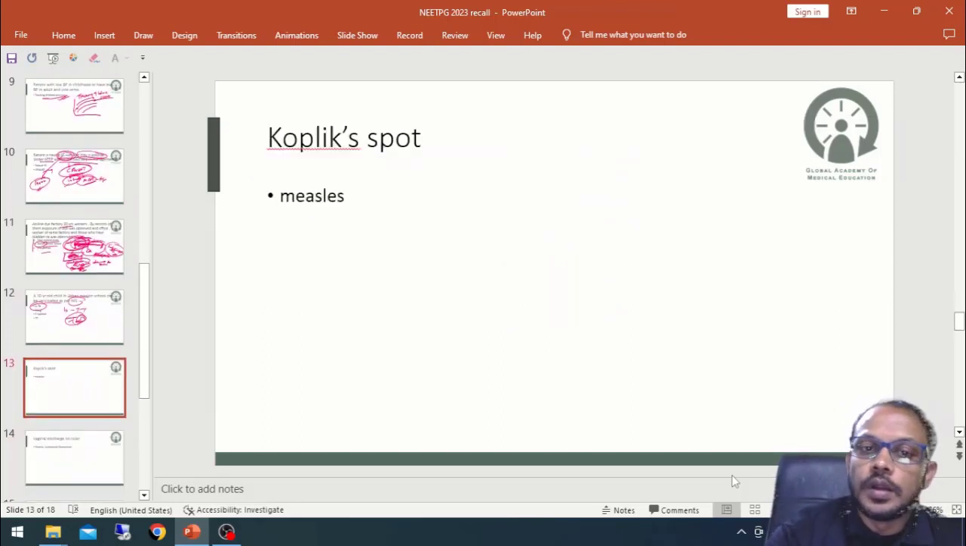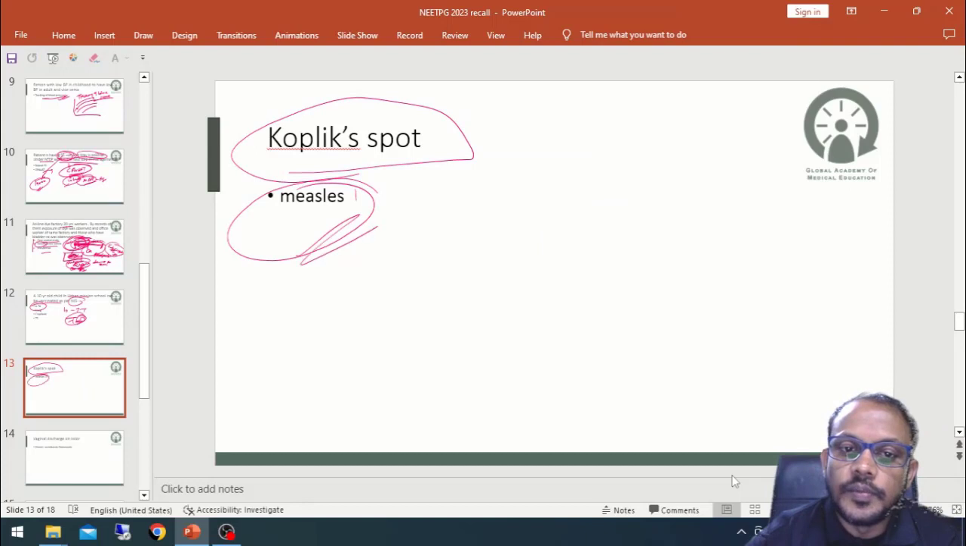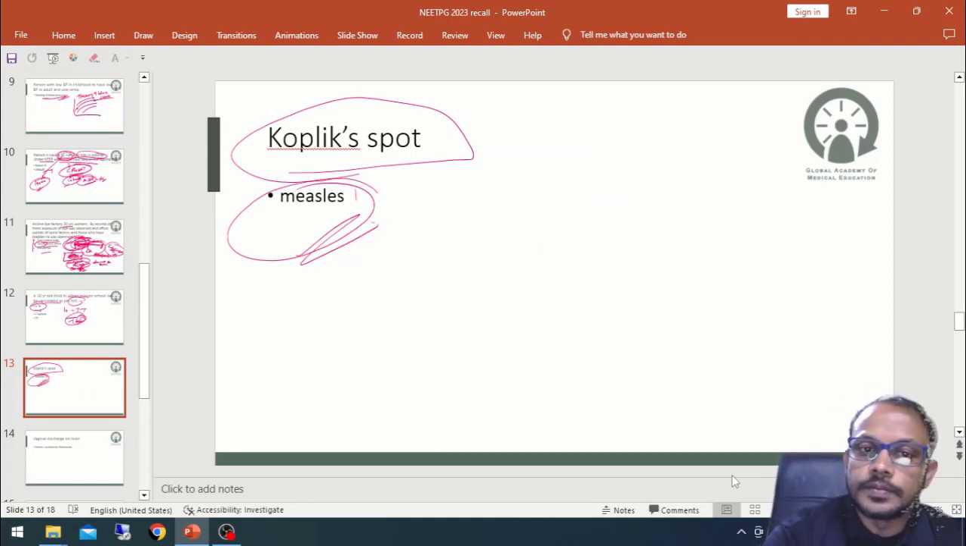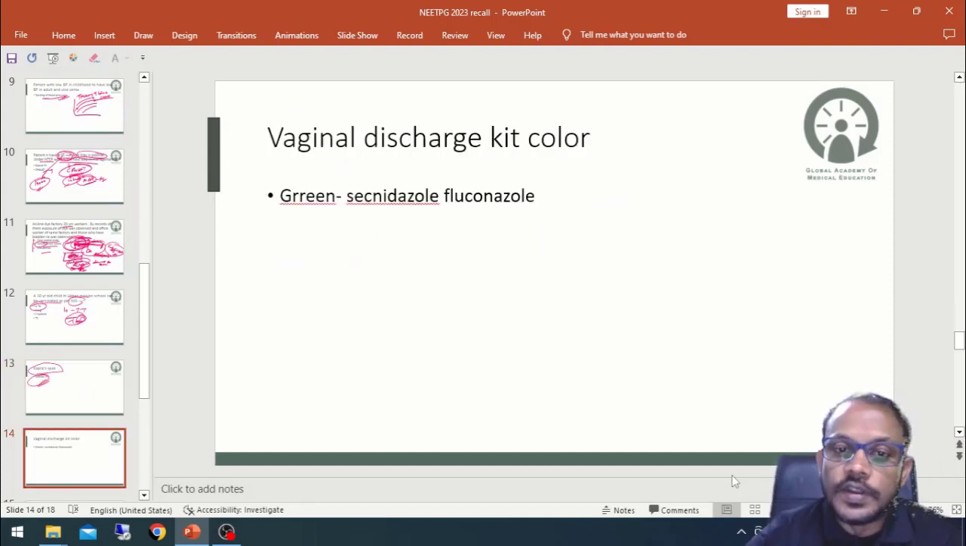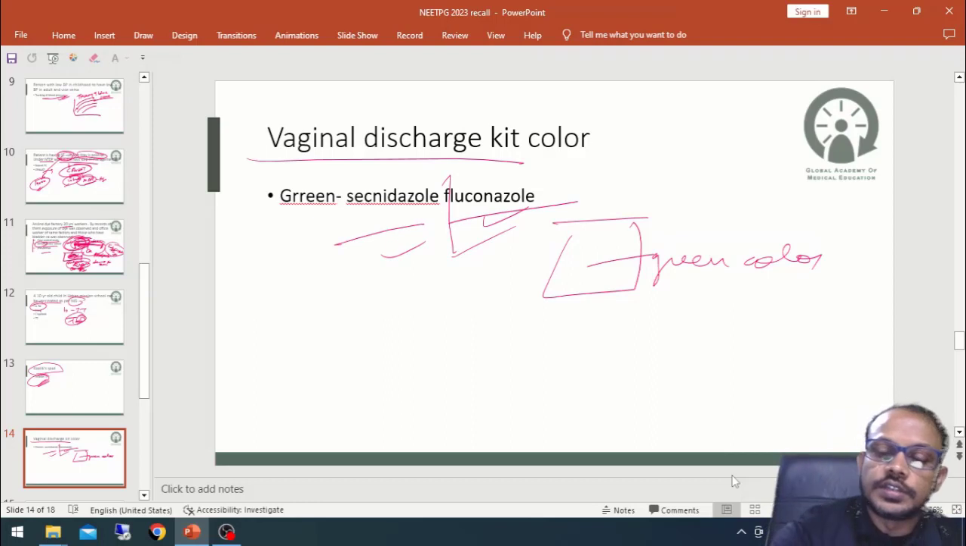Okay, next question was: Koplik spot is found basically in measles. Okay, another question, vaginal discharge kit color. So in vaginal discharge, the green color kit is used basically. Okay, the green color kit is used, in which secnidazole and fluconazole are given. Okay, in the green color vaginal discharge kit.